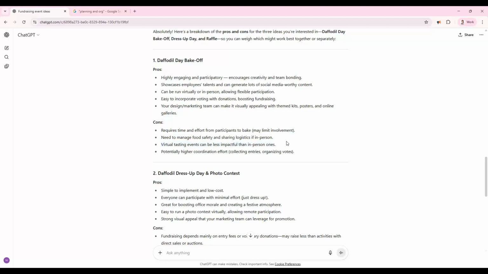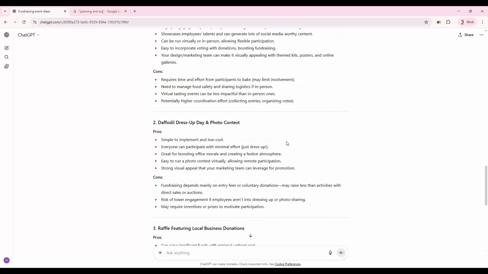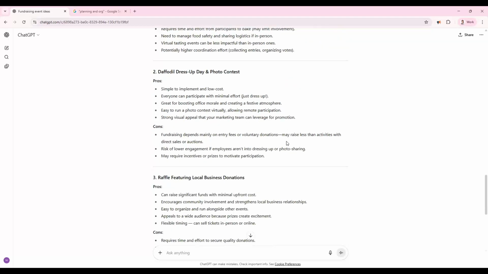Okay, brilliant. Daffodil dress up day and photo contest. It's simple to implement. Everybody can participate with minimal effort. Yeah, it's going to create quite a festive atmosphere, and it's going to give strong visual appeal to your marketing team that we can leverage for promotion, so that again we can put a lot of these images up on our socials. So the cons, yeah, some employees, like I mentioned earlier, might not be willing to dress up, but I still think that they would be willing to pay the small fee.